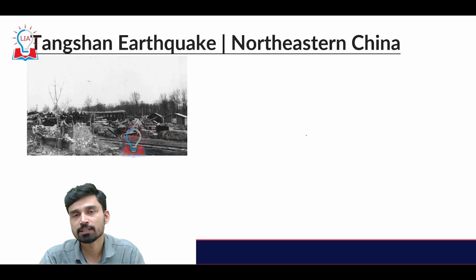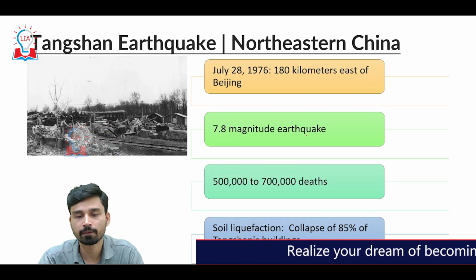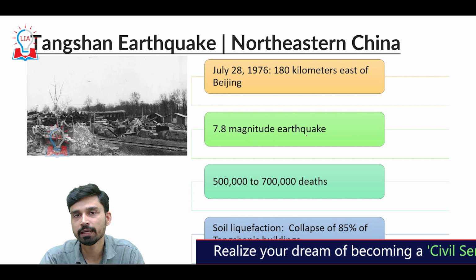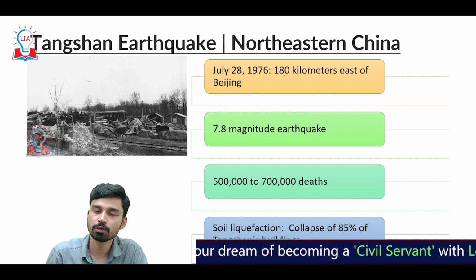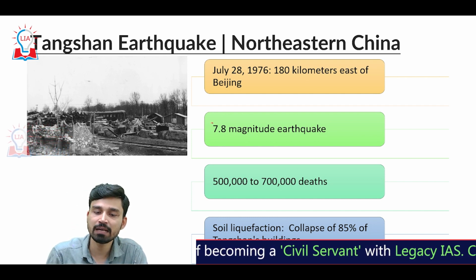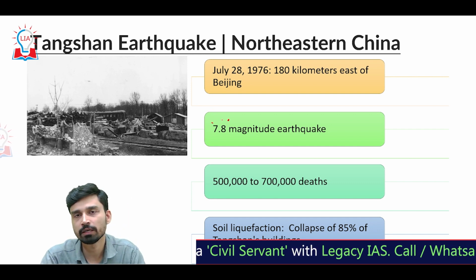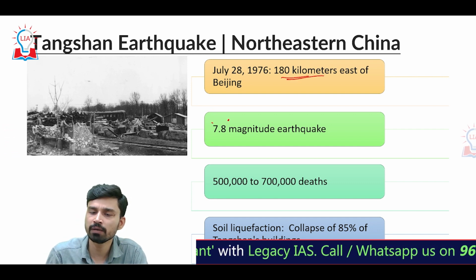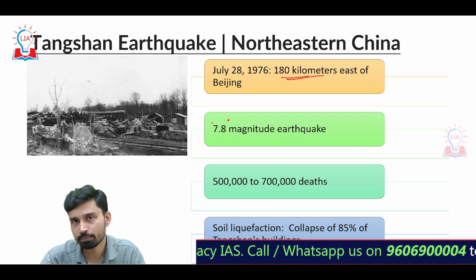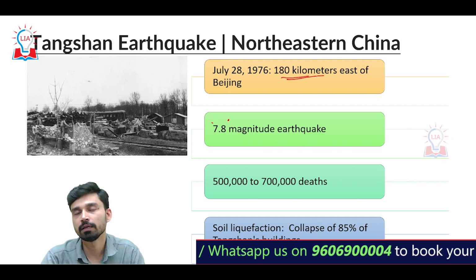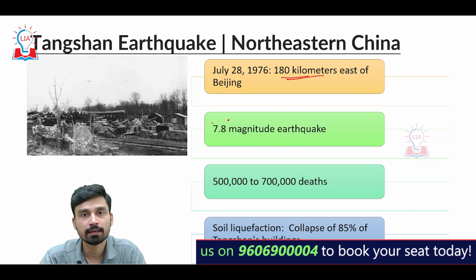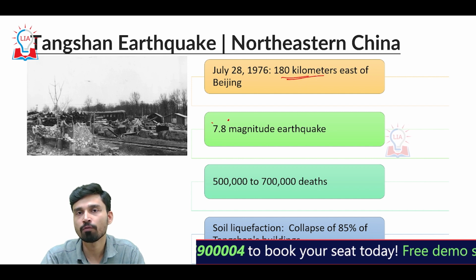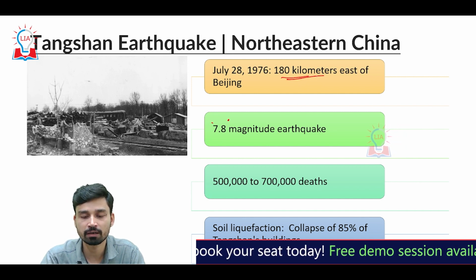The last disaster we are going to talk about is again an earthquake, which happened in the Tangshan region of northeastern China. It happened in July 1976, when an earthquake of 7.8 magnitude struck this region, situated about 180 kilometers east of the capital city of China, Beijing. The impact of the earthquake was so humongous that it directly caused the loss of almost 500,000 to 700,000 lives.